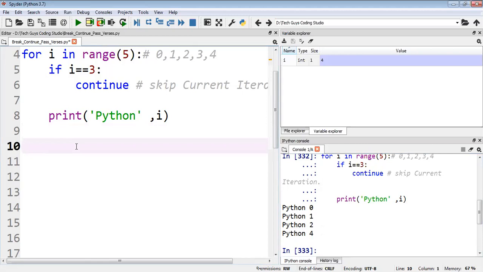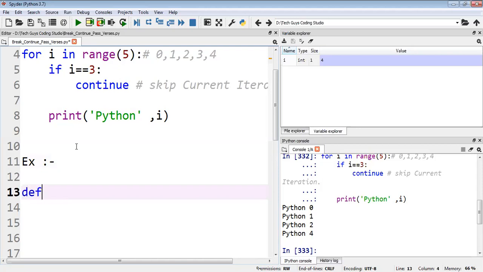And one more thing, then we have the pass statement. For the pass, what will we do here? Okay, first I'll take one example here. For pass, first we will take one function. How to create a function, we all know. We have made another video for how to create a function and all, so you can go and watch that video.